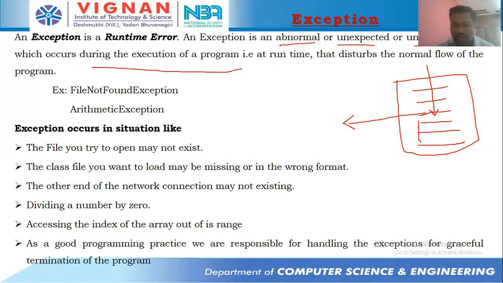It occurs during execution of a program and disturbs the normal flow of execution because of one line, one instruction. The remaining 3 instructions were not executed by the JVM. Okay, so this is the thing which is going to happen over there. Clear with this, everyone?